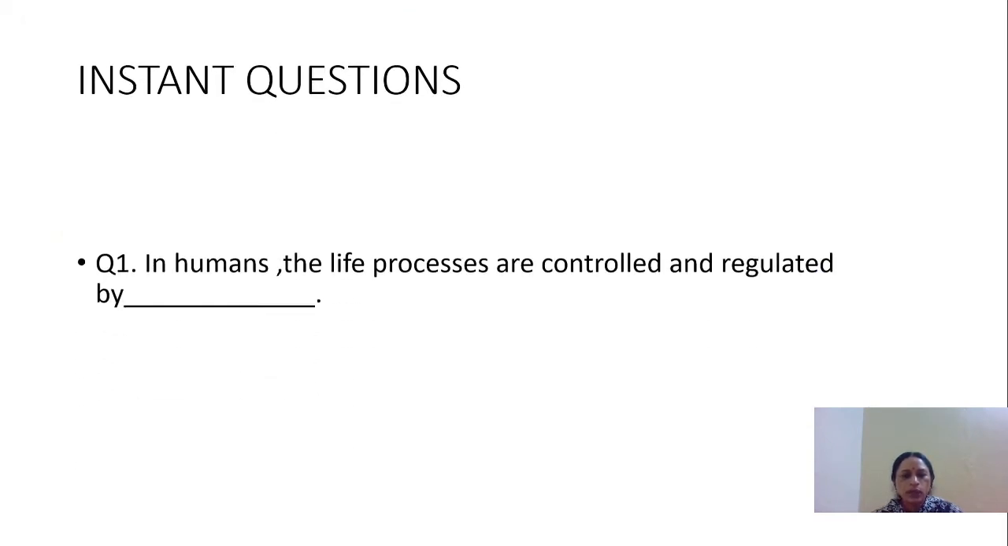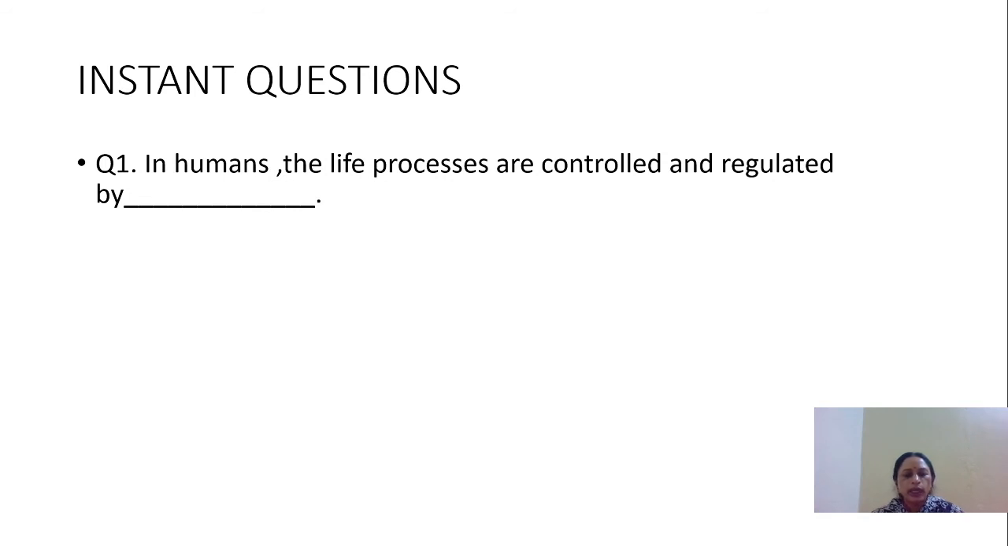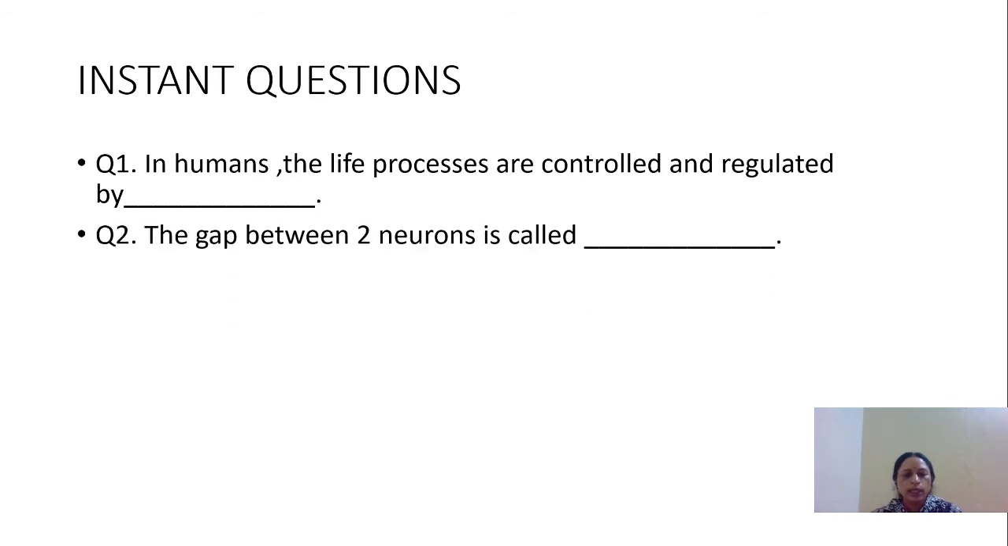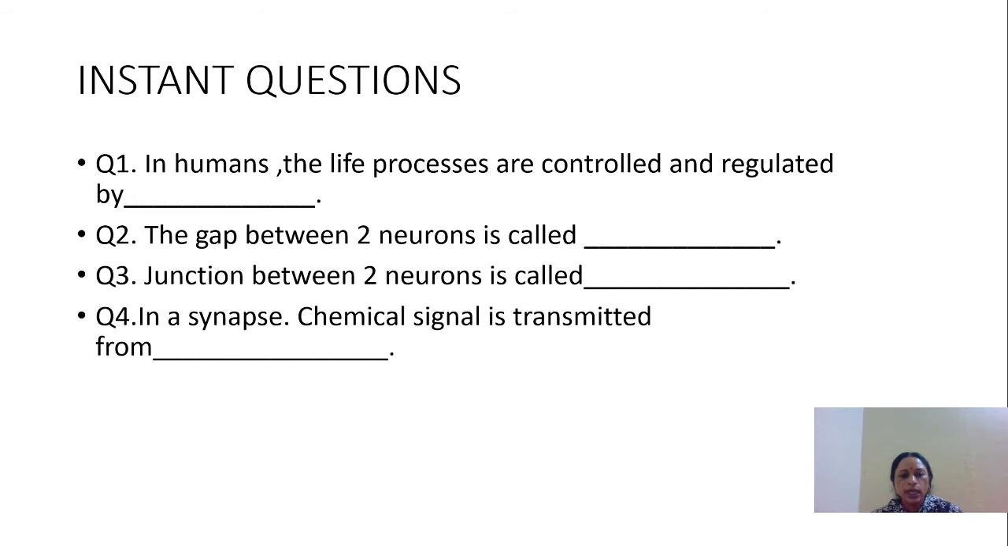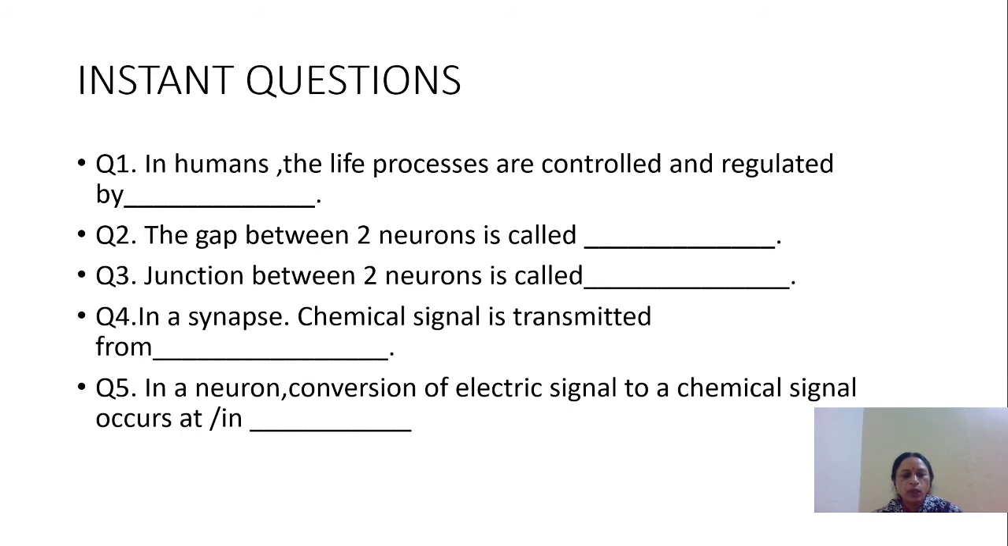Now the instant questions, you have to respond quickly. In humans, the life processes are controlled and regulated by dash. Second, the gap between two neurons is called dash. Third, junction between two neurons is called dash. Fourth, in a synapse, chemical signal is transmitted from dash. Fifth, in a neuron, conversion of electrical signal to a chemical signal occurs at dash.